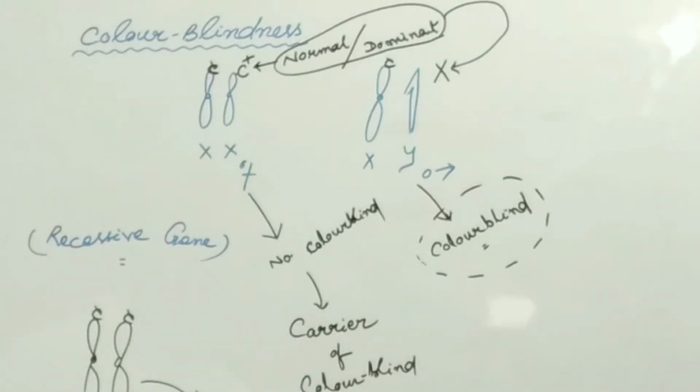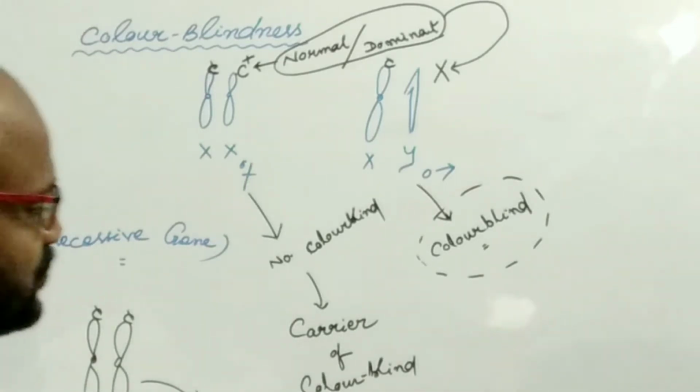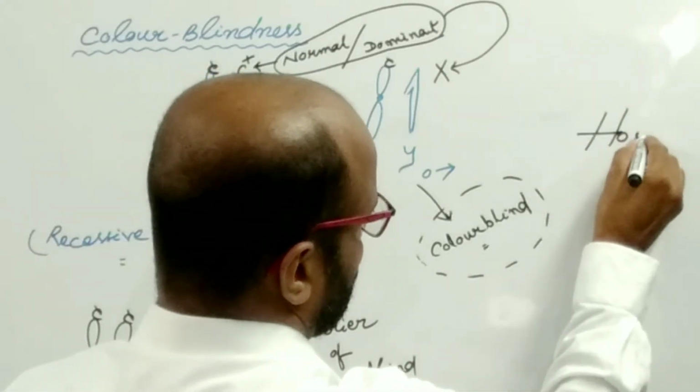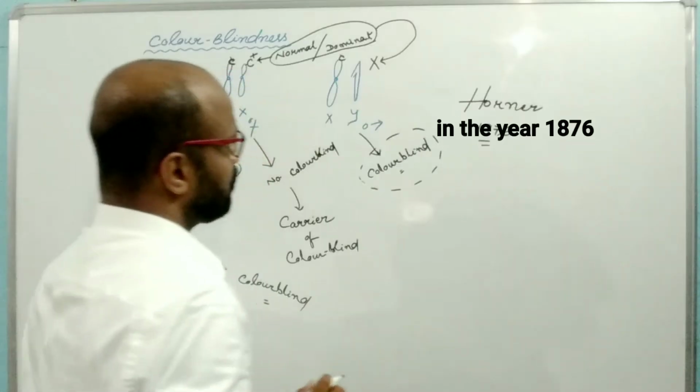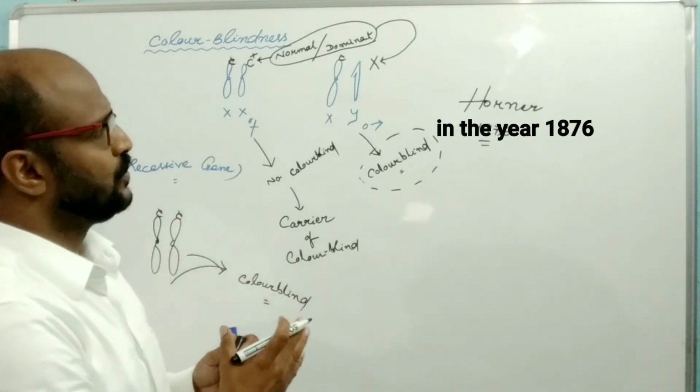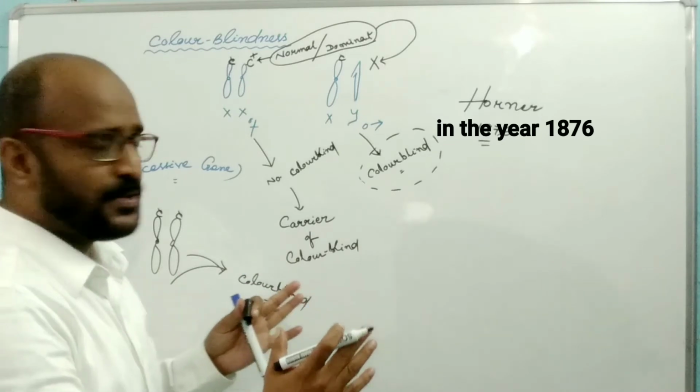Color blindness was first discovered by Horner, and the character is present in every race of human.